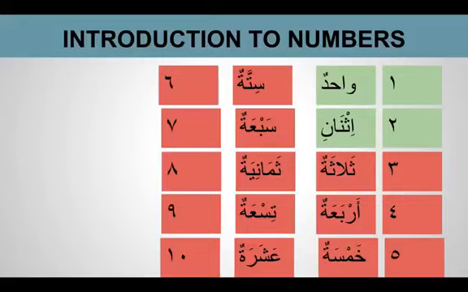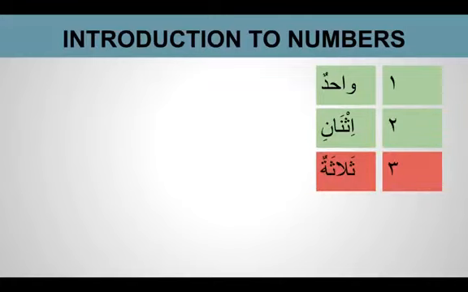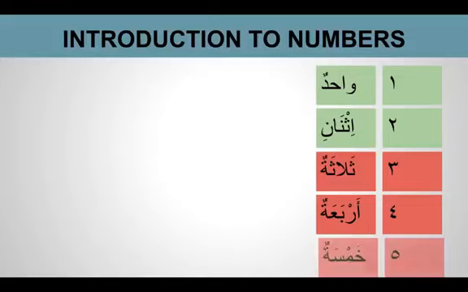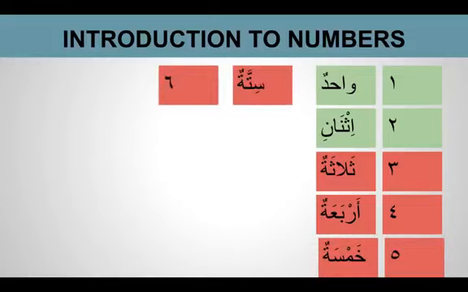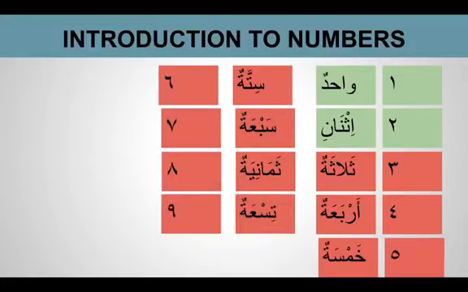So let's read again. It's واحد is 1, اثنان is 2, ثلاثة is 3, arba'atu is 4, khamsatu is 5, sittatu is 6, sab'atu is 7, thamaniyatun is 8, tis'atun is 9, asharatun is 10. So how do we use this in sentences?